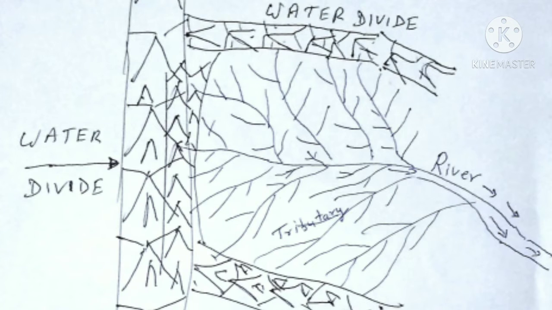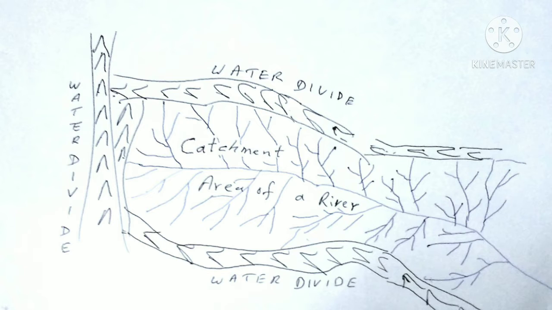Now this entire system of all the flows which are adding water to the main river is called a river basin. In this diagram, you can see water divide, main river, its tributaries and all lines of flows, small streams from the area which the river and its tributaries receive water. That entire area is called catchment area of the river.